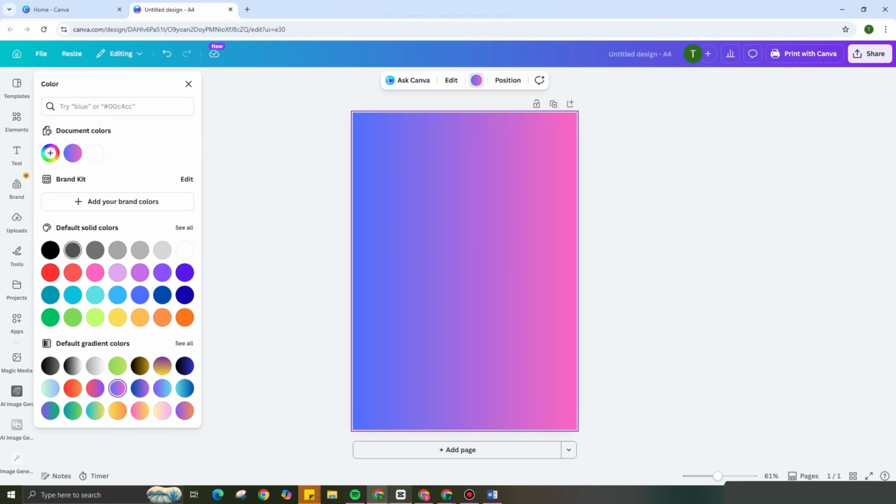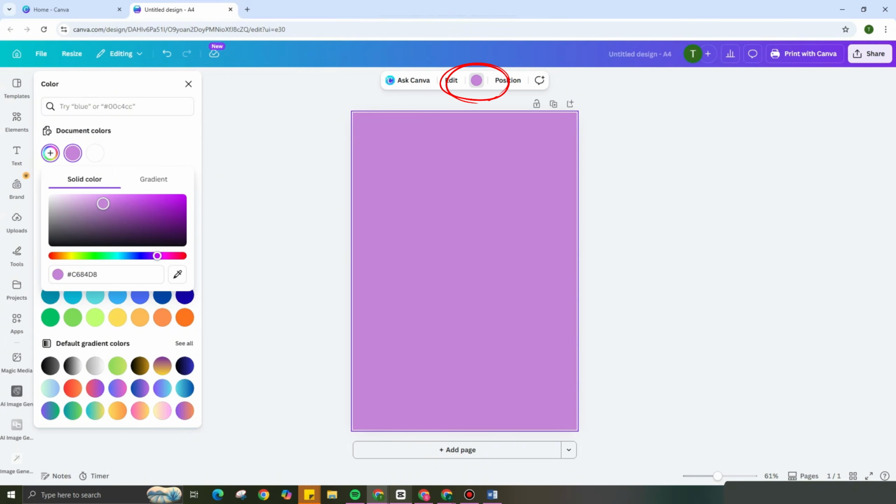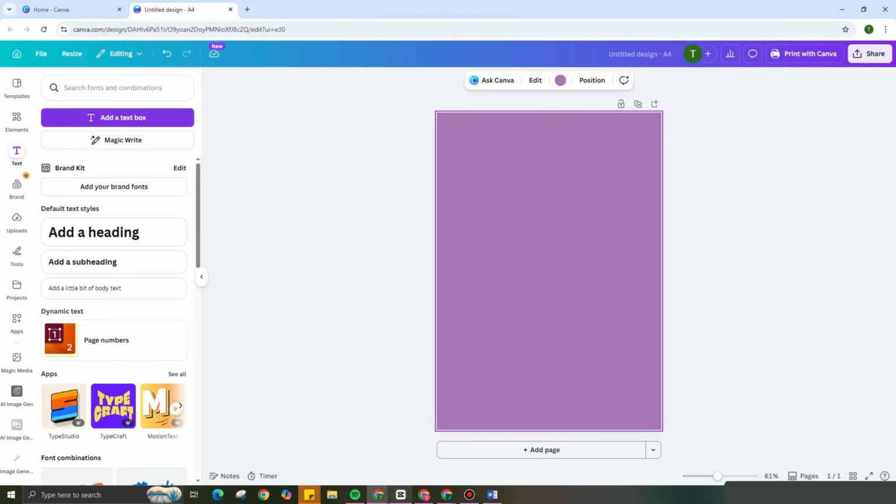So you can tap on the color icon and then you can choose from solid colors or gradient colors here. You can select from any of these, and then make sure that the background color will also match your pictures, your graphics, your images, and also your text. Once you have your background color,